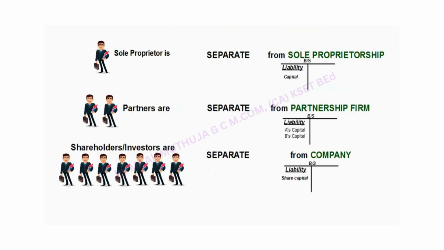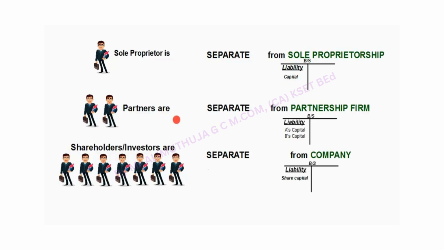Now coming to the conclusion, the sole proprietor is separate from the sole proprietorship, therefore capital comes under liability. Here there is one capital, since there is a single proprietor, therefore capital comes under liability.